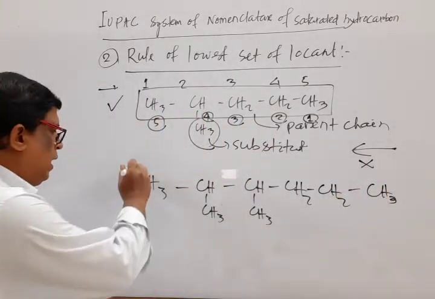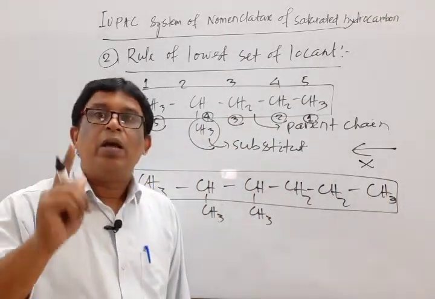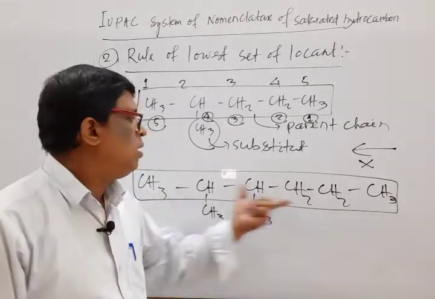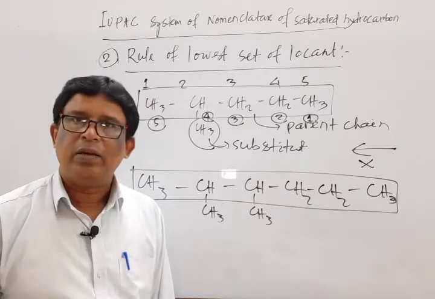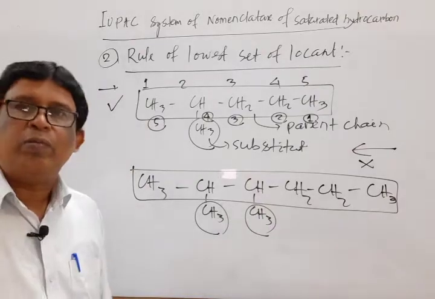It is the main chain. One important thing is that the main chain may or may not be a straight chain; it may be a branched chain, but it is a continuous chain. Now this is the main chain and this is the branching. So we number from both sides.